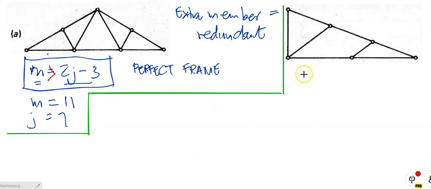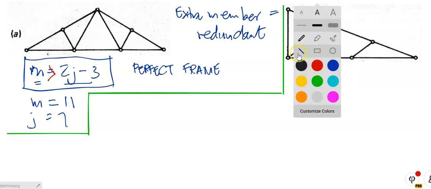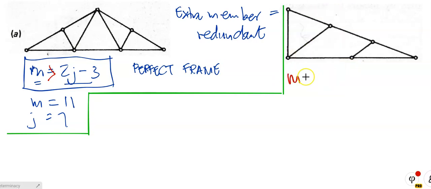So the number of members, M. Oh, sorry about that. M: 1, 2, 3, 4, 5, 6, 7, 8. And J, the number of joints, is equal to 1, 2, 3, 4, 5, 6. Okay. So M is equal to 8 and 2J minus 3, 2 times 6 is 12, minus 3 is 9. So M is equal to 8 and 2J minus 3 is equal to 9.